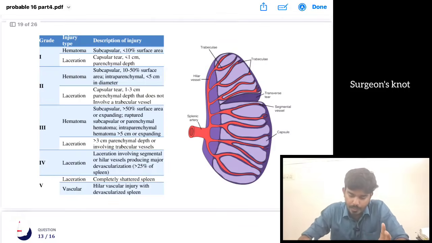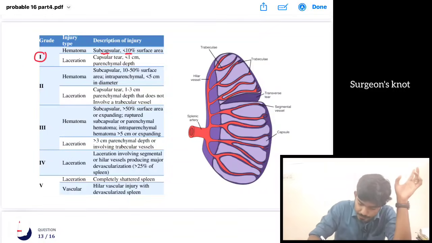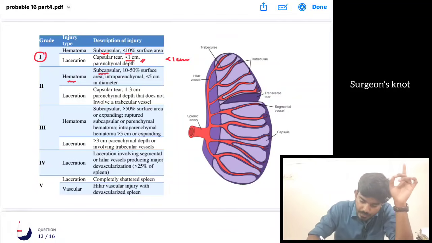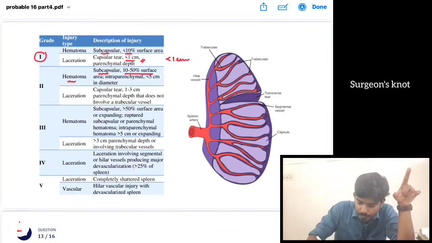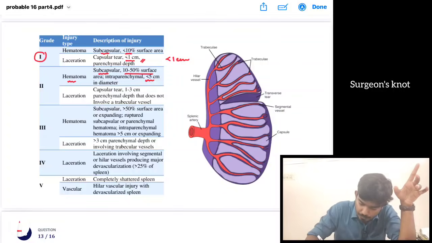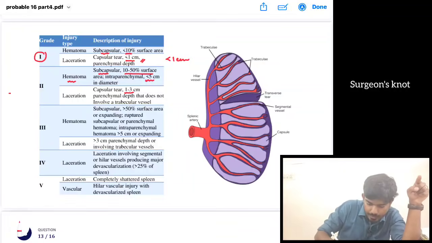Okay, splenic injury grading. Injury grading பார்த்தோம்னா, grade 1 பார்த்தோம்னா if there is a subcapsular hematoma less than 10% or if there is a capsular tear of less than 1 cm, ஒன்னு ஞாபகம் வச்சுக்கலாம். Then grade 2 வந்து if there is a subcapsular hematoma involving 10 to 50% of the surface area or else ஏதாவது intraparenchymal hematoma if it is less than 5 cm, it is suggestive of grade 2. Laceration பார்த்தோம் அப்படின்னா if it is a tear of 1 to 3 cm. So நம்ம கொஸ்டின்ல கேட்டது எங்க வர போகுது, it is coming under grade 2.